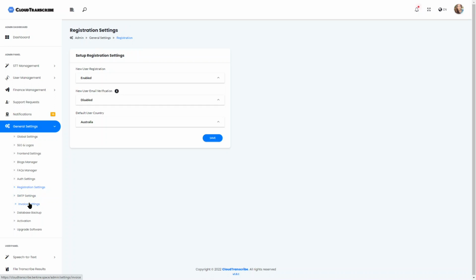The invoice settings are also something that you need to set up so that whenever someone makes a purchase, the invoice is generated automatically. You can change the language, Spanish, French, those are demos that we included, but there are instructions in the documentation which allow you to translate to any language as you prefer.